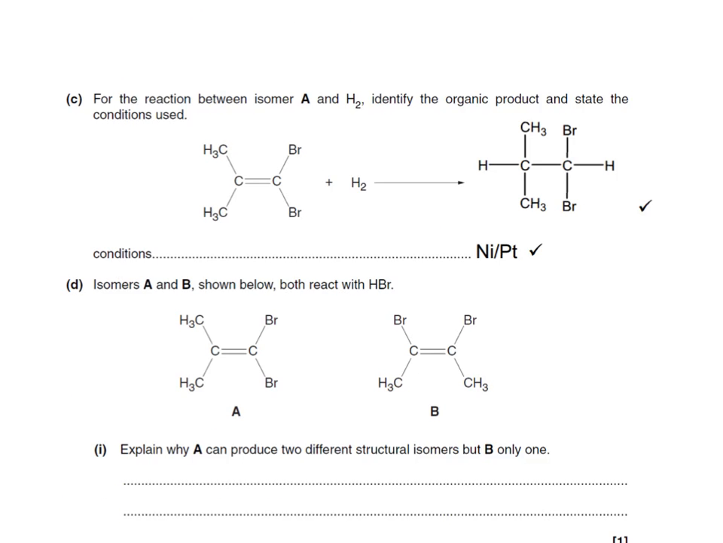In the reaction between isomer A and hydrogen, one hydrogen will add across the double bond here, and the other hydrogen would add across the carbon here. So you end up with 2 new hydrogens, one here and one here. The conditions for the reaction are a nickel catalyst or a platinum catalyst.